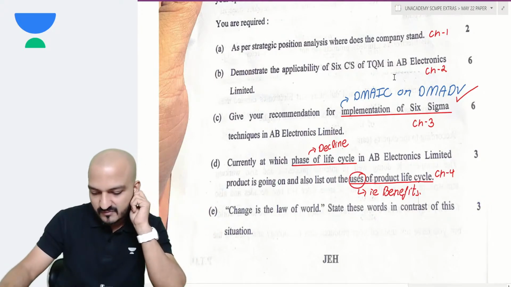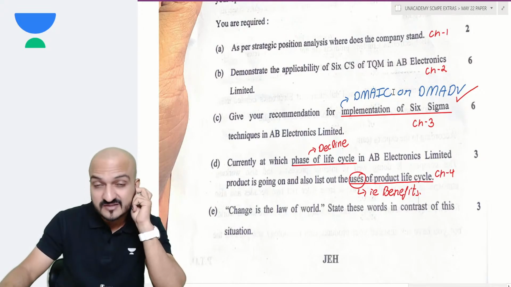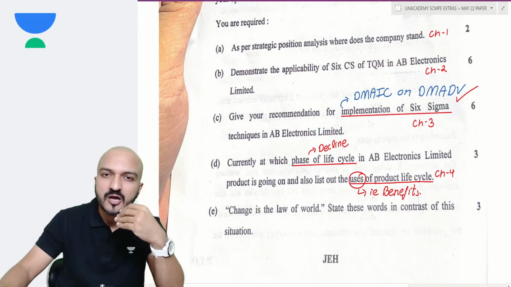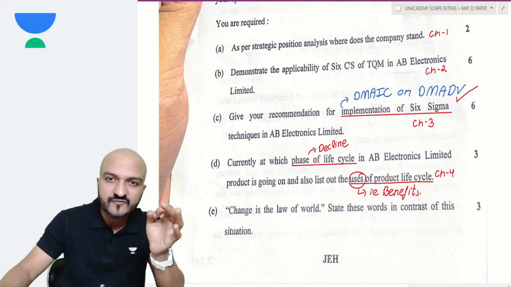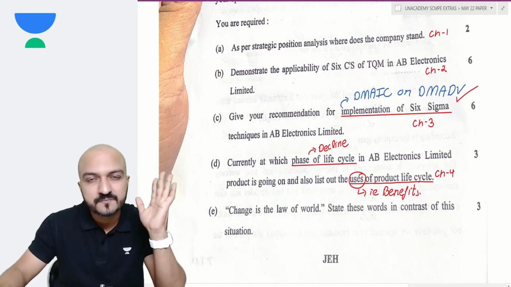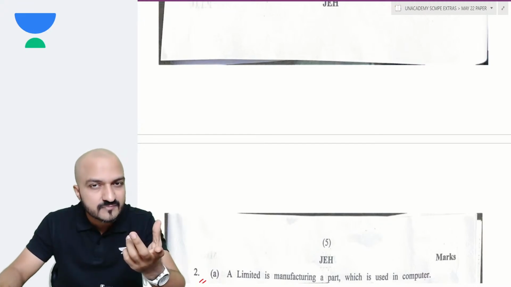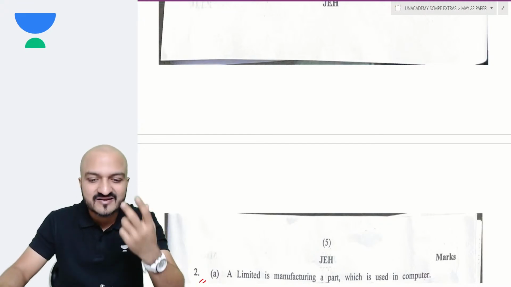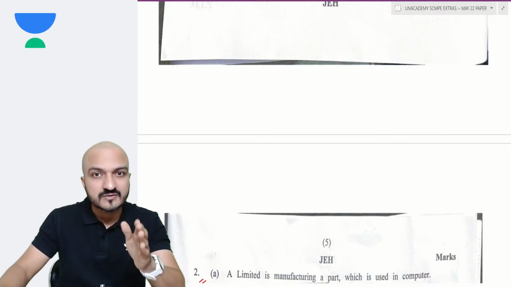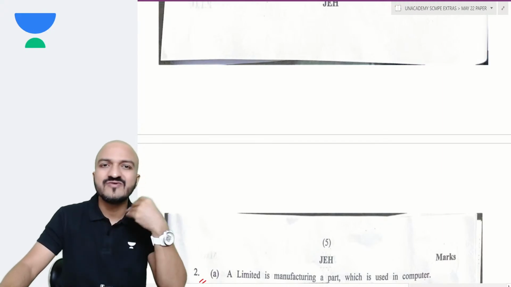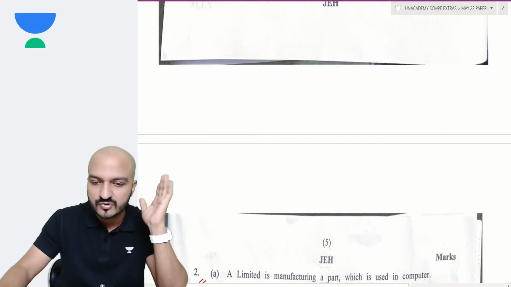See, in every exam, the first question is always a case study, almost 20 marks. And in every exam, that first question's answer will be different for probably every single student. So don't worry, there is no such thing as a perfectly correct answer in a case study. Your answer need not be perfectly correct, but it has to be convincing to the examiner. So whatever you write, give convincing arguments in your answer, then that is more than enough.